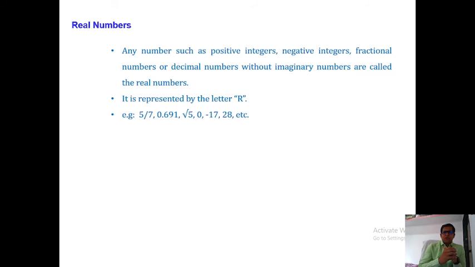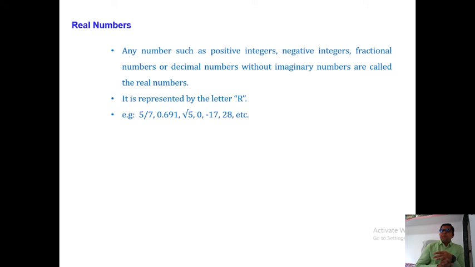I will show you in a diagram. It is represented by the letter R. A set of real numbers includes non-negative numbers, negative numbers, fractional numbers, decimal numbers.